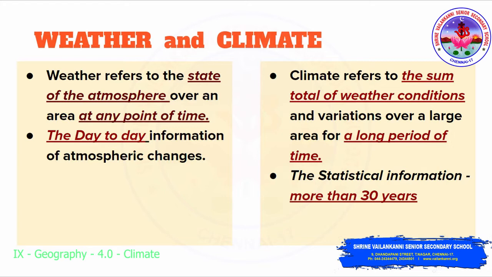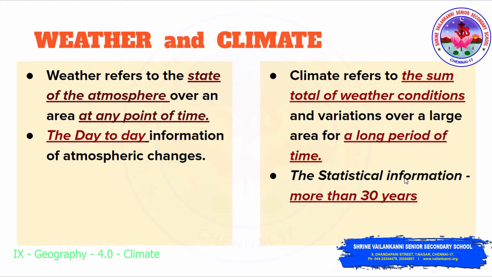Now coming to the climate. So what is a climate? Climate refers to the sum total of weather conditions and variations over a large area for a long period of time. So what is weather? At any point of time, it's day-to-day information. This is over a long period of time. That is the statistical information. They are gathering the information for more than 30 years and finally they are telling this is the climate of a particular region. To understand the weather and climate, let's take one example.